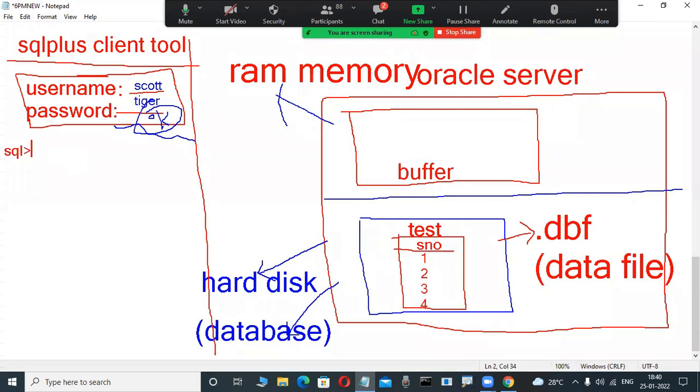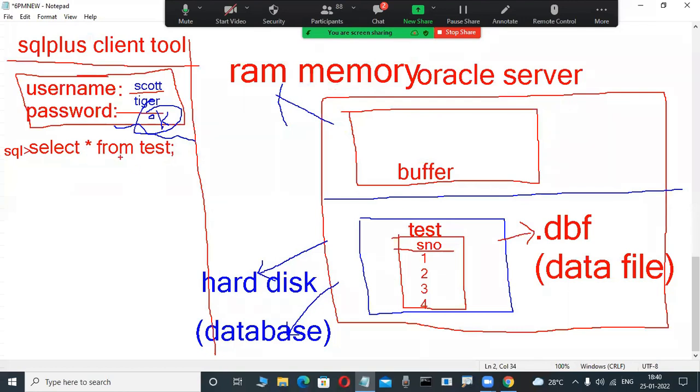Then the SQL language is used. For example, there is the select statement. Don't worry, newcomers, that is the SQL language. I am typing select star from test, like this. This is the SQL language. Whenever I write this SQL command in the tool, what happens? Select means retrieve the data, don't worry.